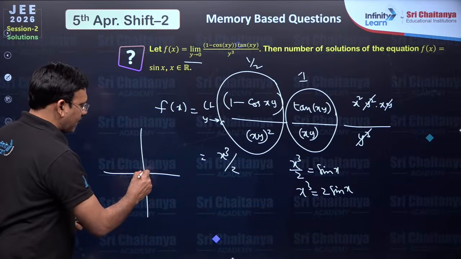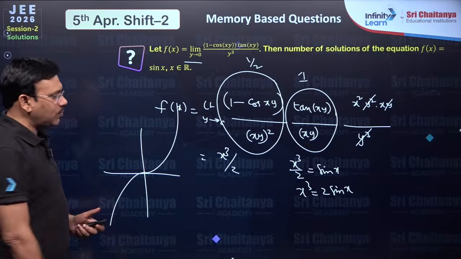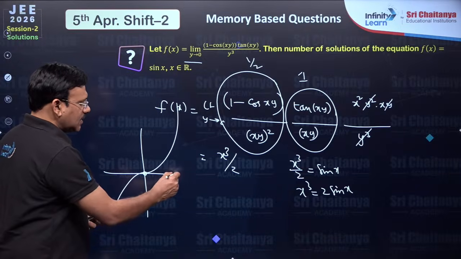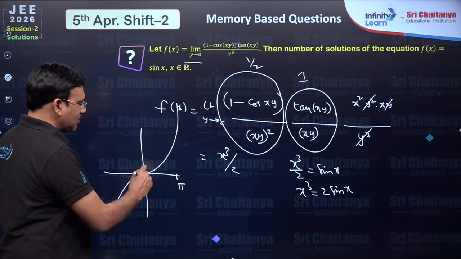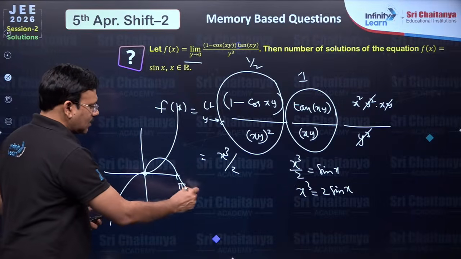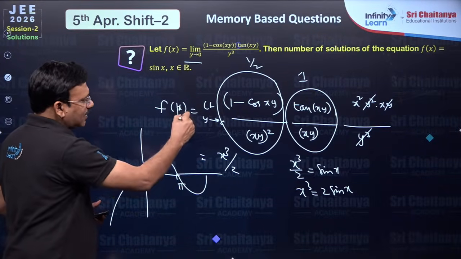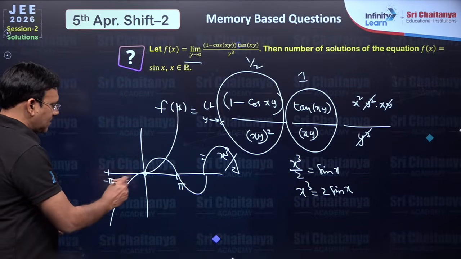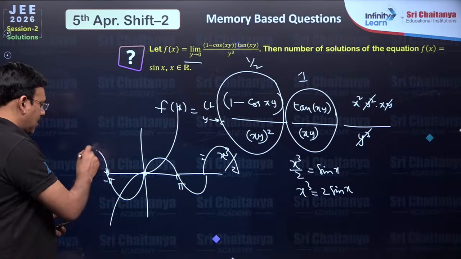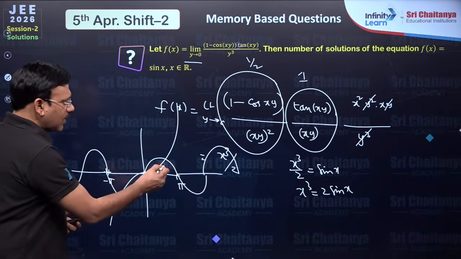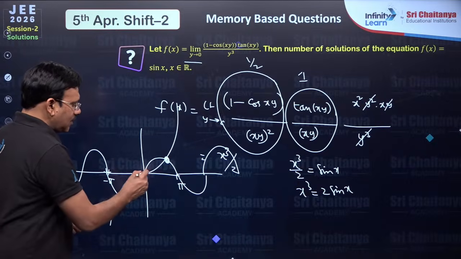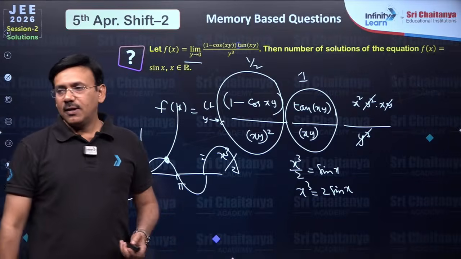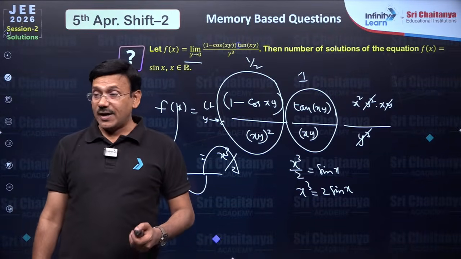You see the x cube graph is this. You have to draw the 2 sin x graph, and definitely they will intersect at 0. Sin x again at pi becomes 0, meanwhile it will cut here once, and up to 2 pi, by this time it crosses 1, it will not intersect. Again at minus pi this becomes 0, and after that it will go like this. You can find solution number 1 here, 2 here, 3 here. There will be 3 solutions for this particular trigonometric equation, right, dear students?